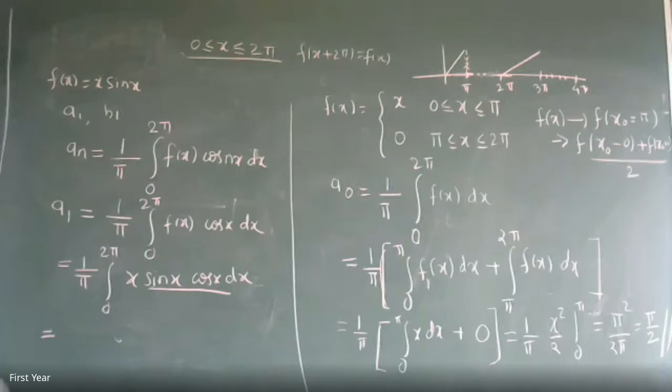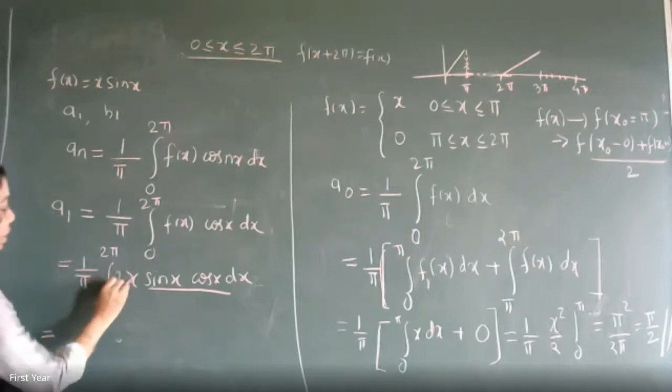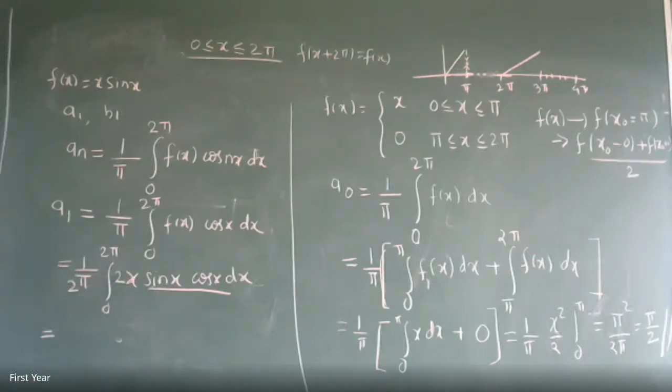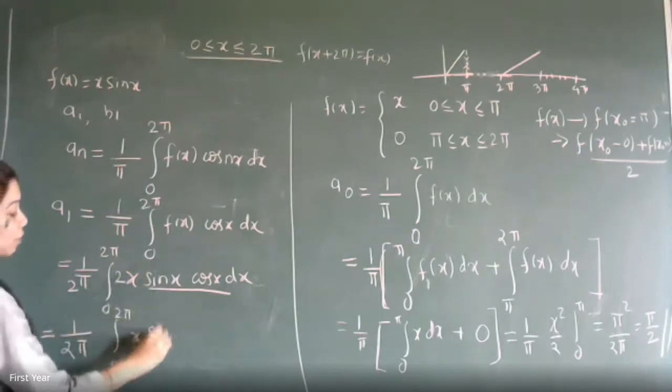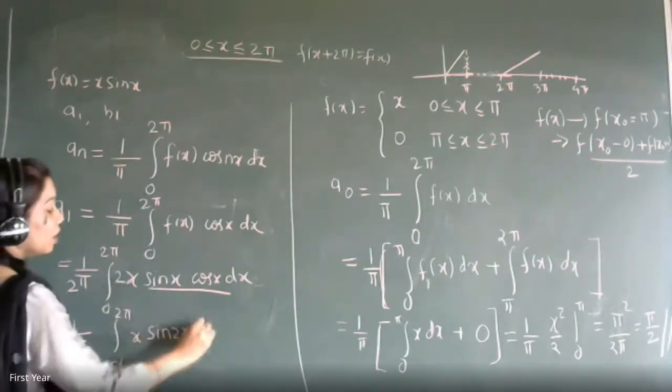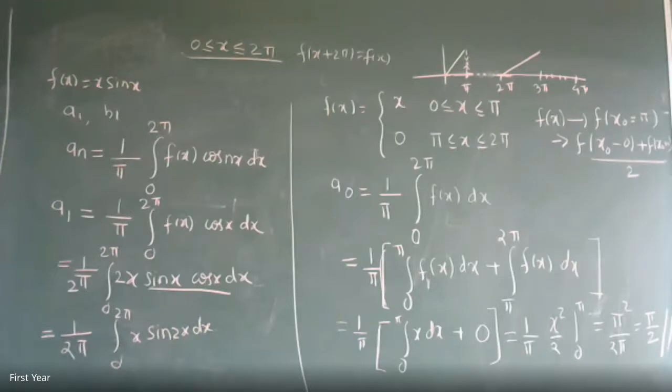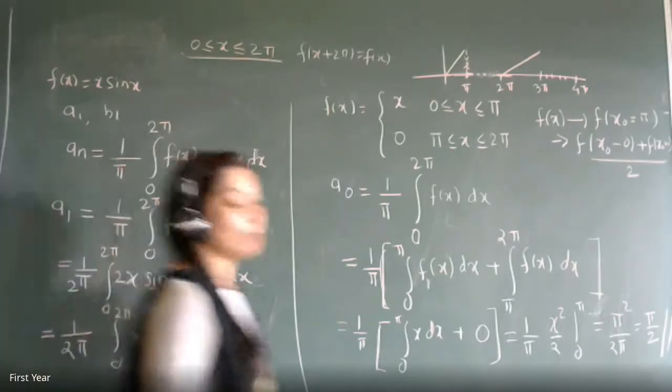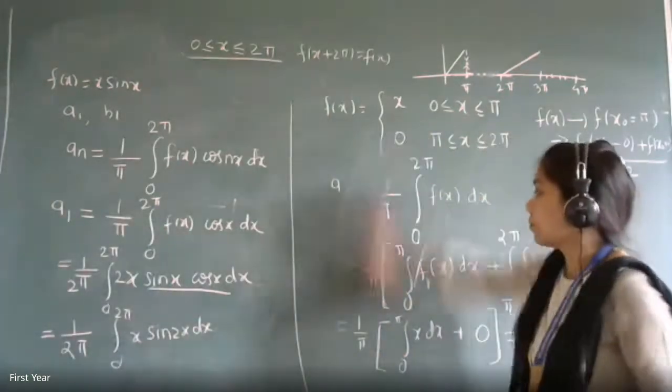Somebody got the answer minus half. That's the correct answer. So 2 divided by 1 by 2 pi, and that's why this will become 1 by 2 pi integration 0 to 2 pi x into sin 2x. And now you can apply your Leibniz formula of product rule. What is the Leibniz formula for product rule?